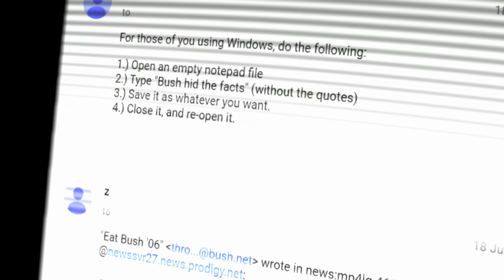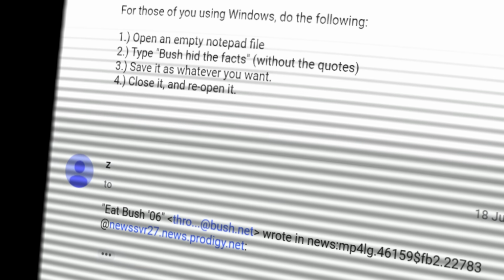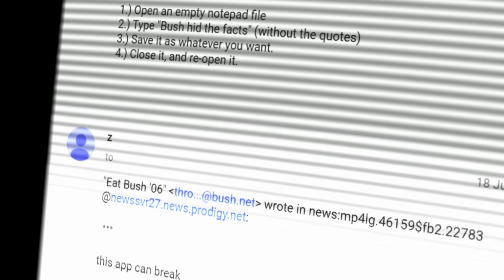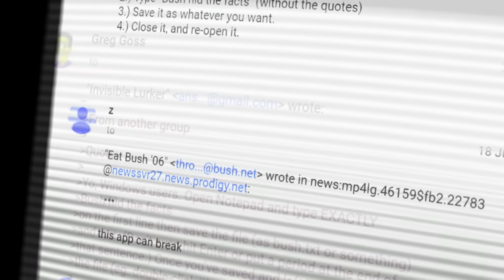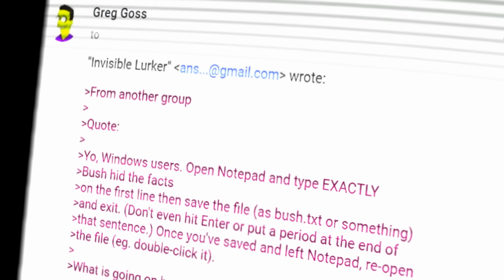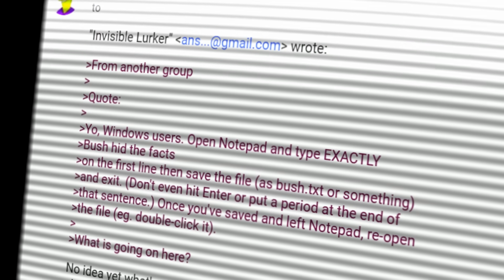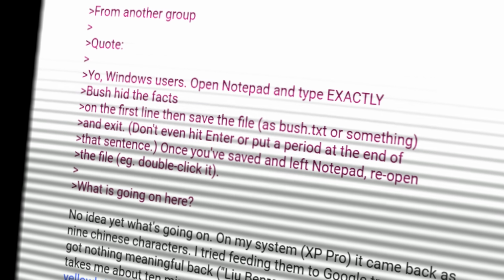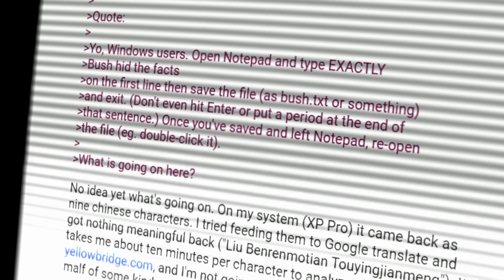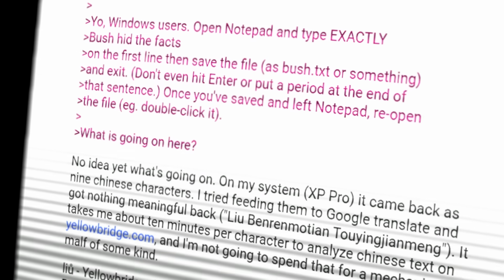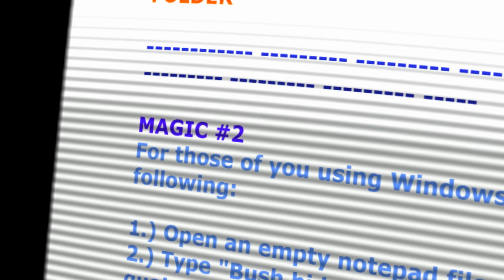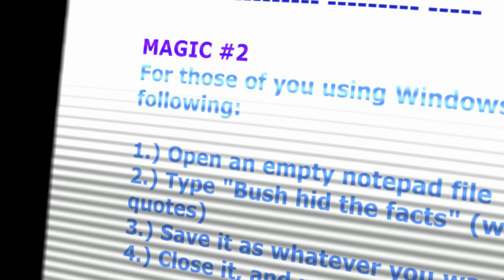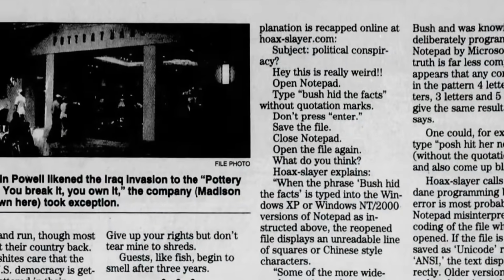Of course, the vast majority of people on the internet even then weren't developers with a specific knowledge of the is_text_unicode function, and therefore upon seeing such strange behaviour, their instant reaction was to conclude some kind of weird, foul play, and then pass the message on, which led to the Bush hid the facts conspiracy spreading around forums and groups and email for years and years and years. Email back then was the primary transmission method, but it made it onto all sorts of places and even into the press, because of course it did.